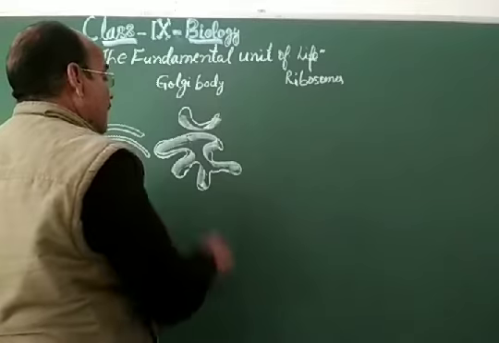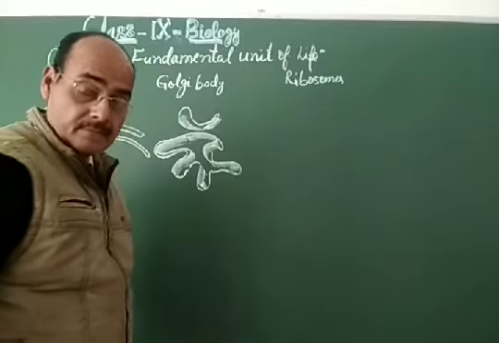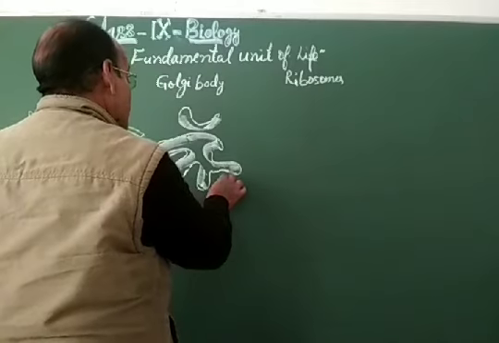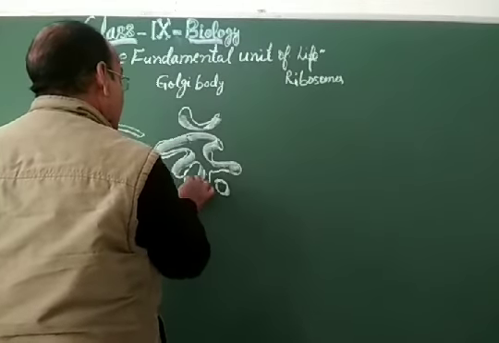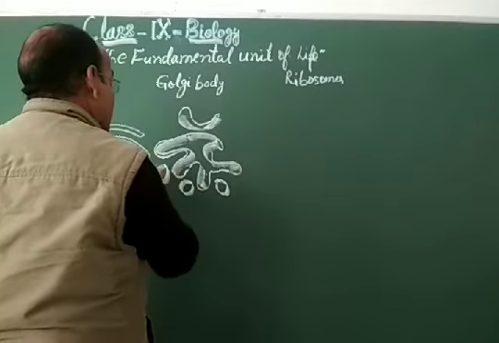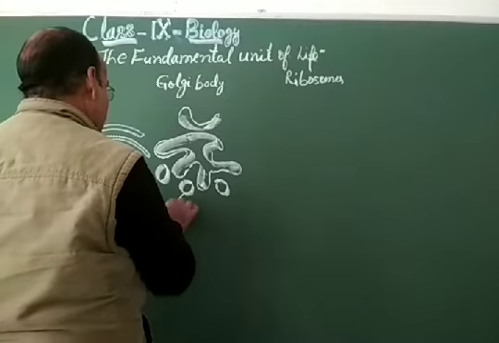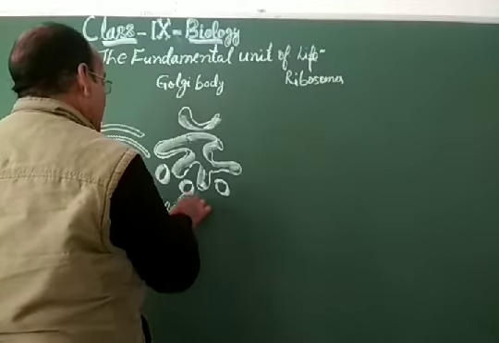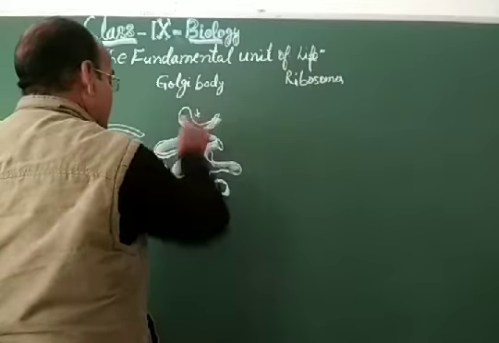These are responsible for forming vesicles. So these are the vesicles, and this is the Golgi body.